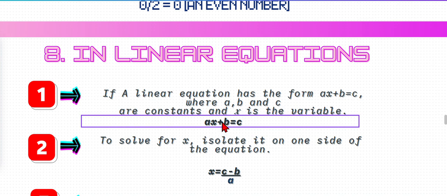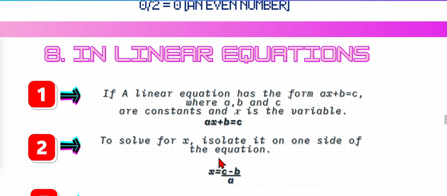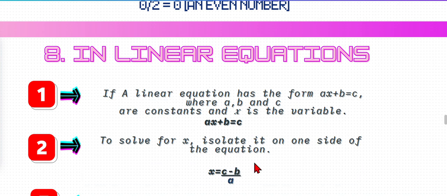C plus b becomes minus b. A into x or x into a, both are same. Into a means when we jump into a, this side from left hand side to right hand side, it will become divided by a, which is also equal to c minus b, right? Whole together divided by a.